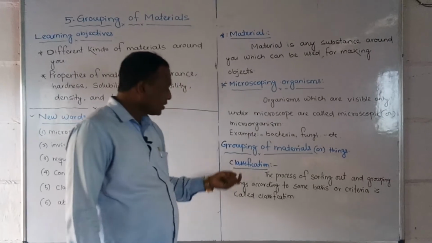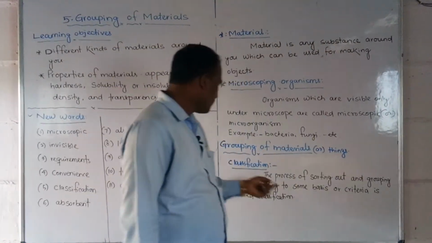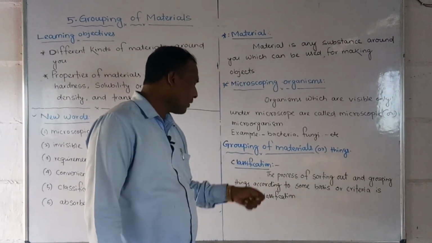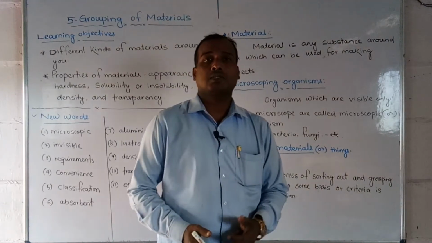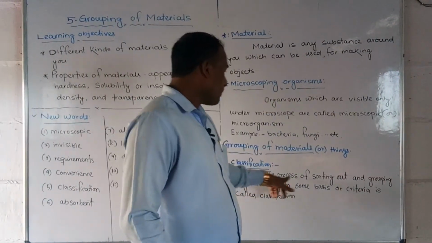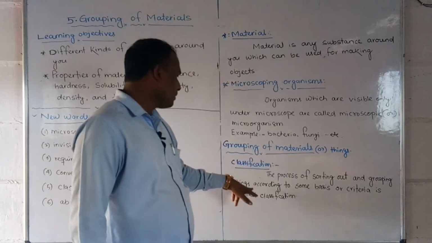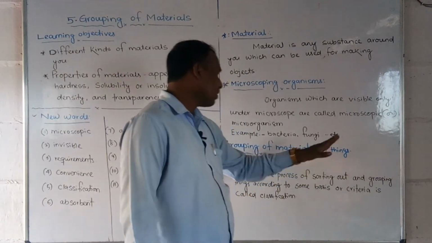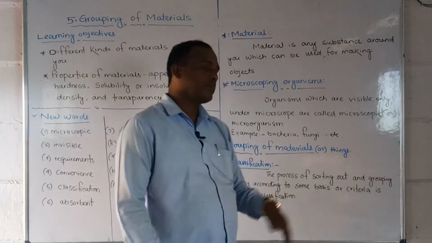Next we will discuss, my students, grouping of materials or things. I already told you about classification. Grouping means we have to make a classification. The process of sorting out and grouping things according to some basis or criteria is called classification.